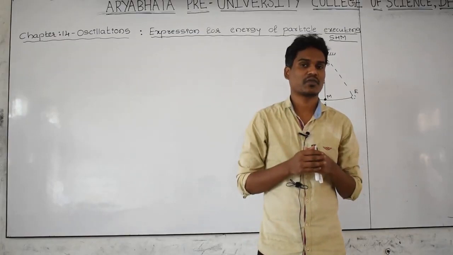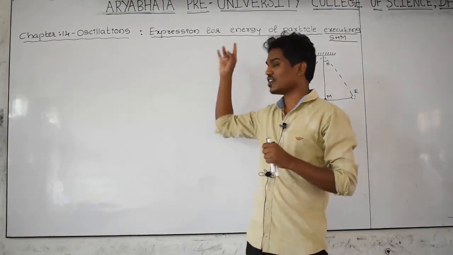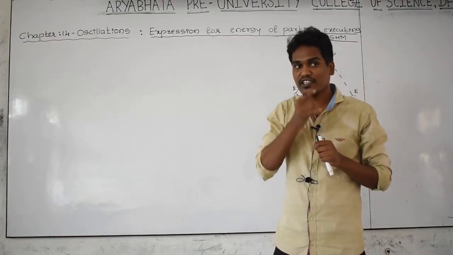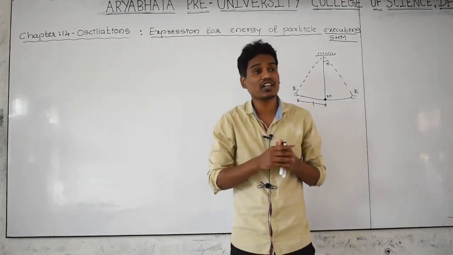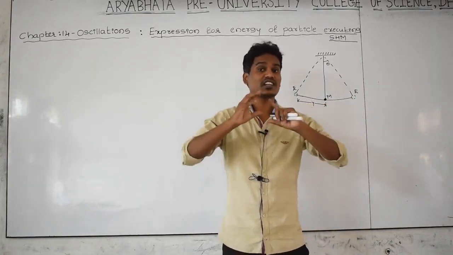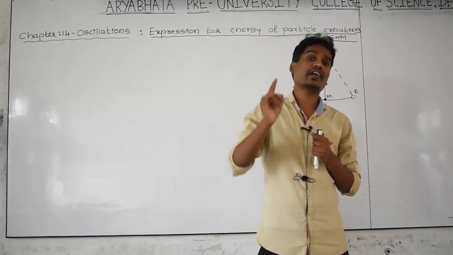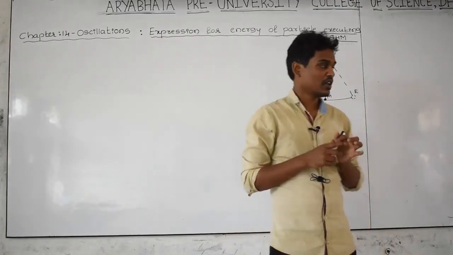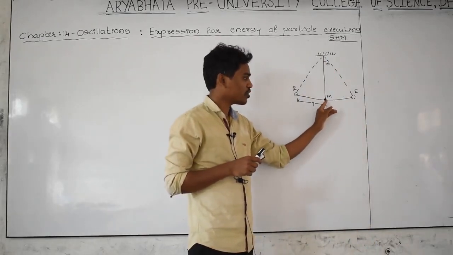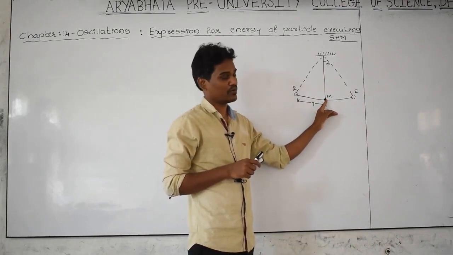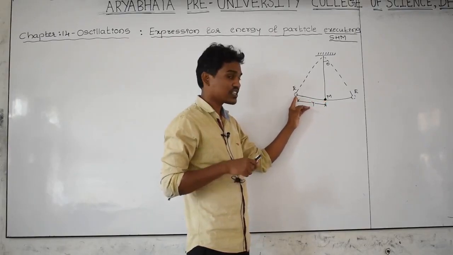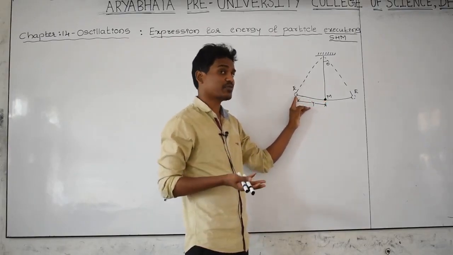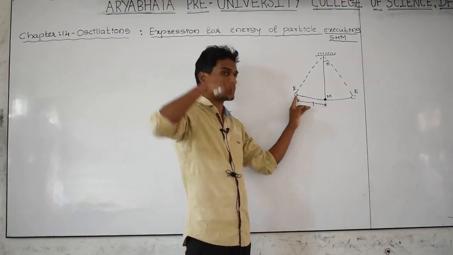ಕೈನೆಟಿಕ್ ಎನರ್ಜಿ. But I want to find out the total energy whenever it is in motion, whenever it is in SHM, executing a simple harmonic motion. What is the total energy it has? That is the sum of kinetic energy plus potential energy. Whenever the object is at the mean point, the velocity is maximum, so kinetic energy is maximum here, but potential energy is zero. Whenever the object keeps on moving to the extreme point, the velocity suddenly becomes 0, then kinetic energy becomes 0, but potential energy becomes maximum.